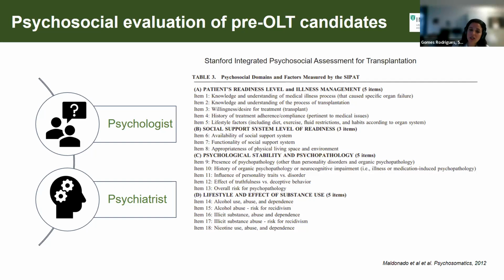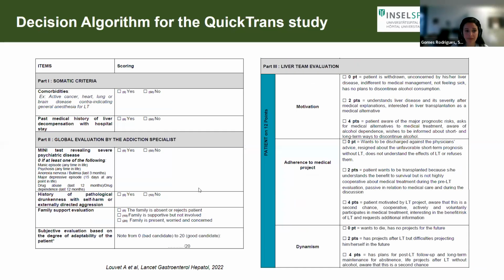In terms of psychosocial stability and psychopathology, it's important here to know, do patients have personality disorders? Do patients have severe psychiatric disorders besides alcohol use disorder? And in terms of their lifestyle and the effect of substance abuse, how long has this been a problem for the patient? Is it really something that has continually recurred in their life? Do they have other illicit substance abuse? And in some cases also, do these patients have a history of criminality in the past?